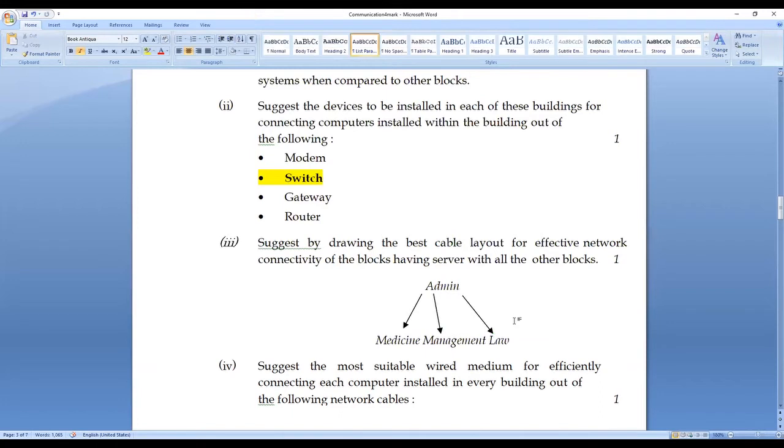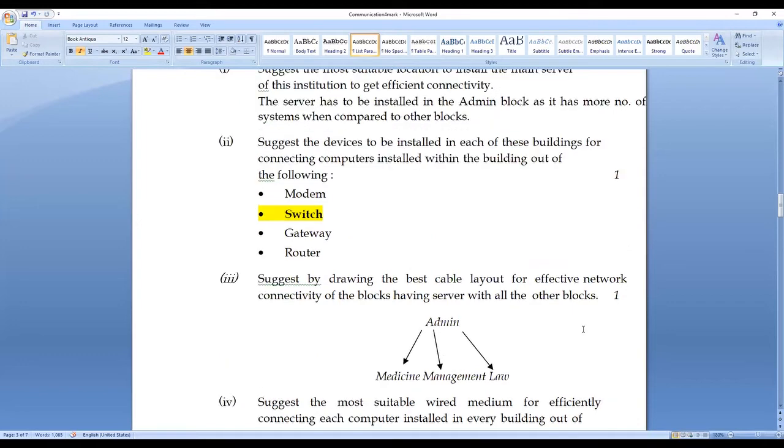See here, we have to mention in the arrow mark. Since I am drawing using the system, I find it a little bit difficult. In the arrow mark, we have to mention the distance between each and every building. Admin to medicine is